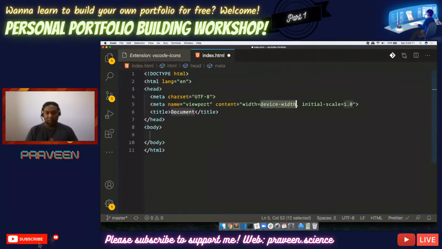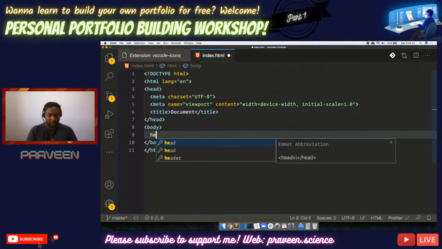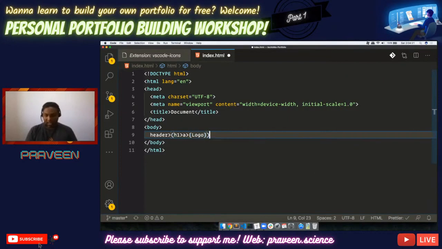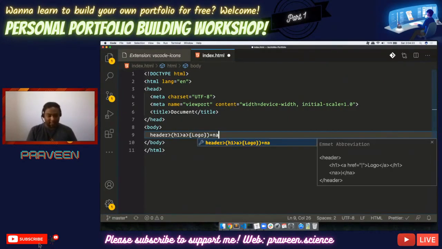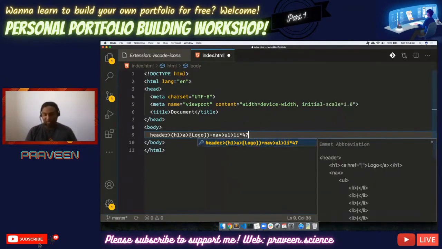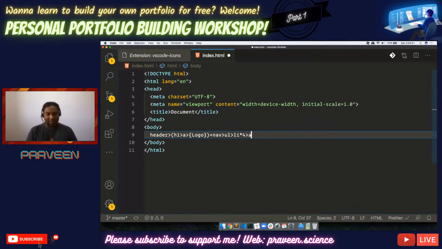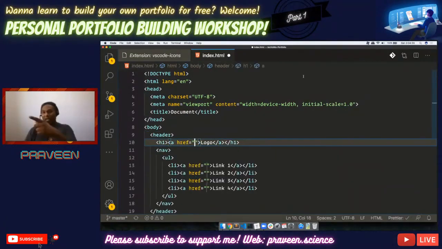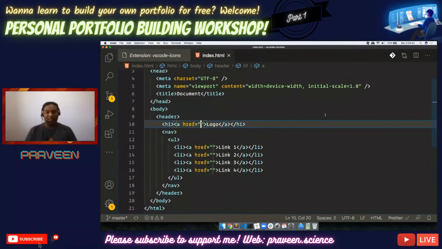Boom. I have my doctype here, and immediately I go for the header tag. Inside the header tag, I put an h1, put an a, and inside the a, I put logo. With the sibling of h1, I need a nav tag, and inside the nav tag, I put a ul, and I've got 4 list items, not 47. Inside that, I've got an a which says link 1, 2, 3, 4, and we are done. 25 seconds for me. So this is what is expected, and this is what it takes to do it. How many of you think this is amazing?